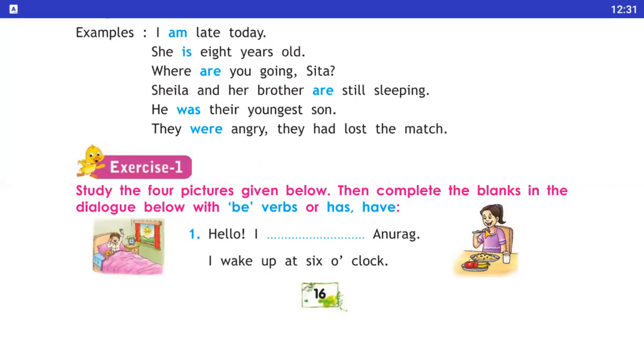Now, in exercise 1, study the four pictures given below, then complete the blanks in the dialogue box with be verbs and has or have. We have to complete the exercise in which pictures are given. The first one is here: Hello, I dash Anurag, I wake up at 6 o'clock. So here we use the verb: I am Anurag. Now move on to the next page.